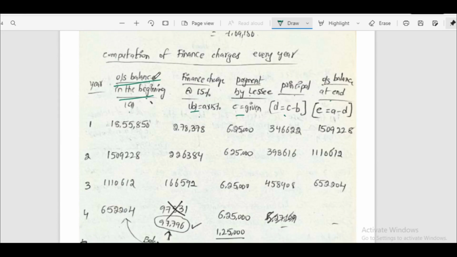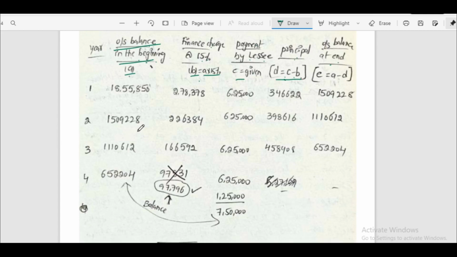First we have to take outstanding balance in the beginning, A. Finance charges at the rate 15%, A into 15%, B. Payment by lessee, C, will be given in the question. Principal amount is C minus B, that is payment by lessee minus finance charges. We'll get principal amount. Outstanding balance at the end: outstanding balance in the beginning minus principal amount.